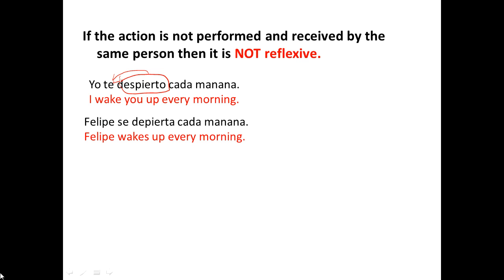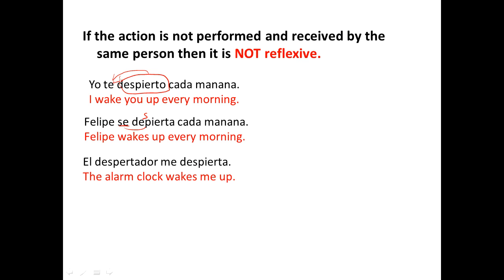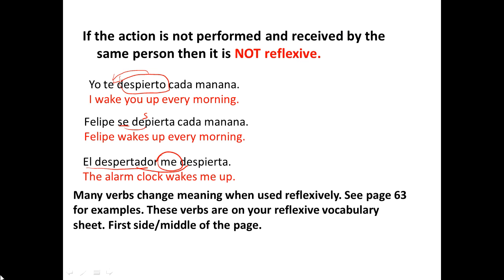Felipe se despierta cada mañana, and I have a typo there. There should be an s right there. Lo siento. Felipe wakes up every morning. He wakes himself up. So the se agrees with the verb. That's how we're usually going to use it, but just so you know, you can use it the other way. El despertador me despierta. The alarm clock wakes me up. The subject is the alarm clock. Okay, so that's another way that you can use it. But like I said, typically with the other reflexives that we're going to be using, it's just going to be used reflexively. Now, many verbs also change meaning when used reflexively.